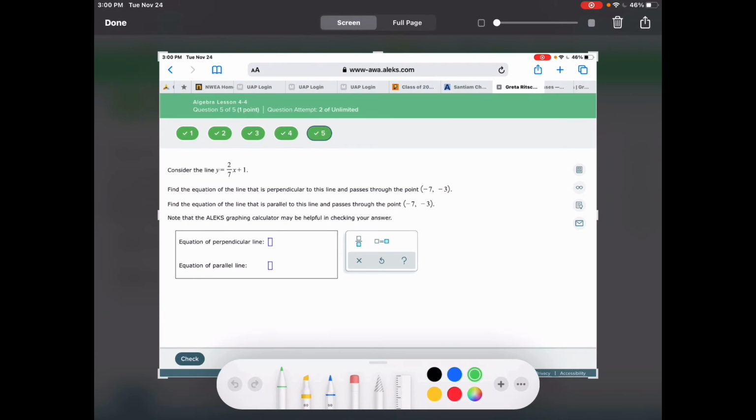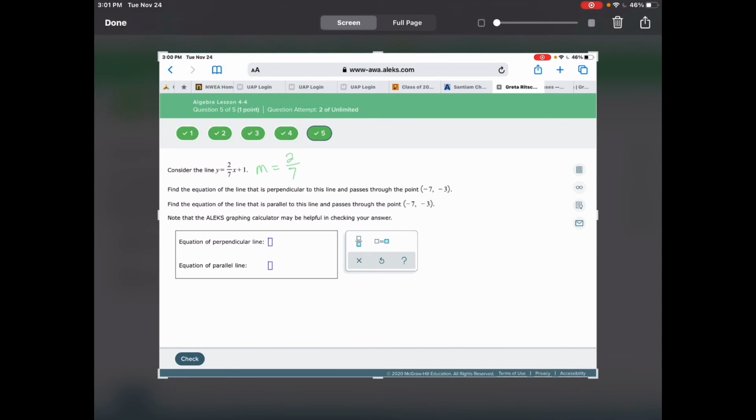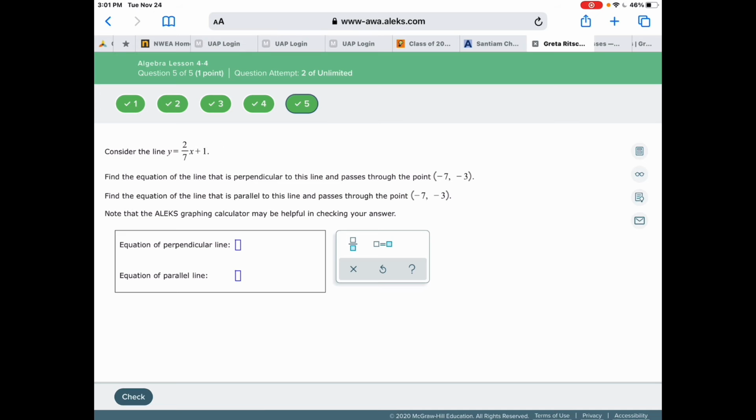All right, so in this, I have a slope of 2/7. So when I'm working on my equation, let's just put those in point slope form and not have to sweat the slope intercept form.